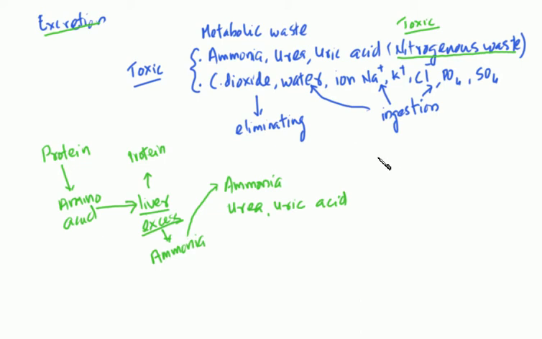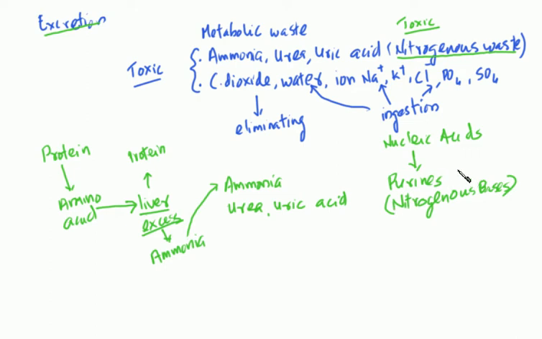The second source of nitrogenous waste is the nucleic acids. The nucleic acids contain purines. Purines are nitrogenous bases of the DNA. What are the two purines?